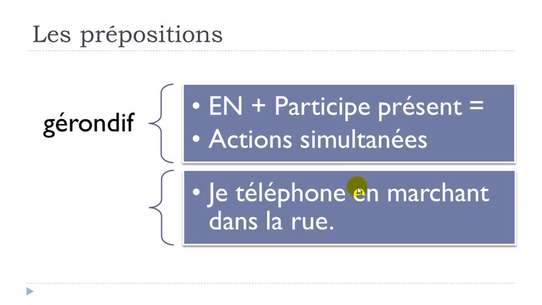And then we have here our gérondif form. First you've got your preposition en, and then you get your participe présent form, marchant. If you look carefully, it's coming from the verb marcher. Marcher is to walk. Dans la rue. So, je téléphone en marchant dans la rue. In that structure, you want to introduce the fact that you are making a phone call, you are calling someone, and at the same time, you are walking in the street. Je téléphone en marchant dans la rue.